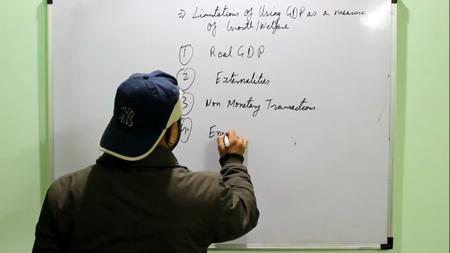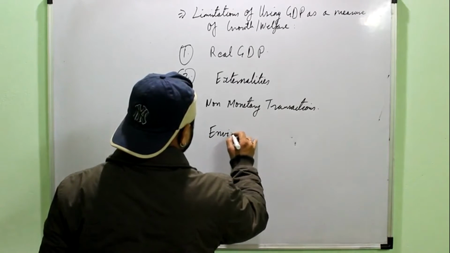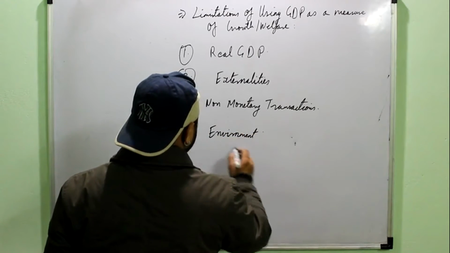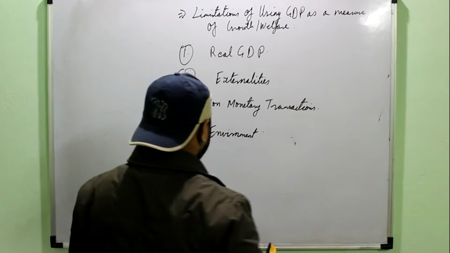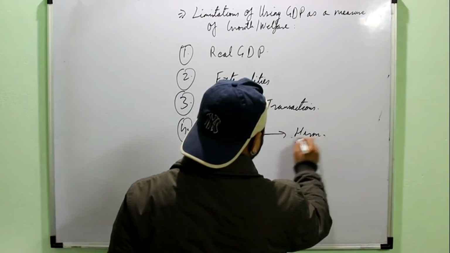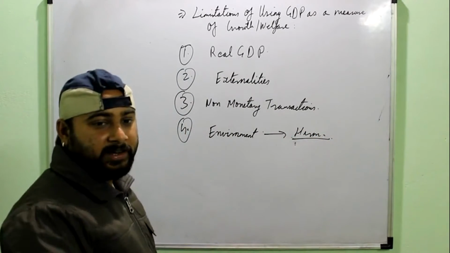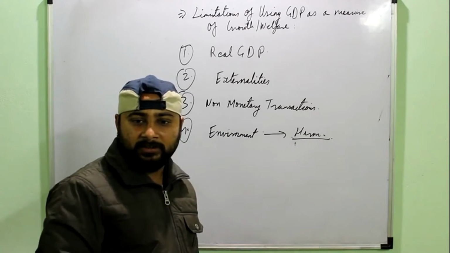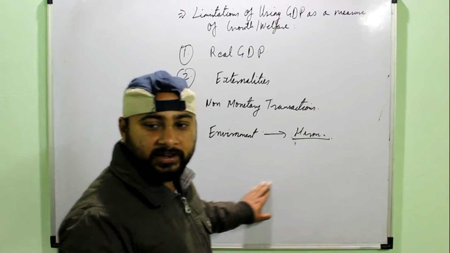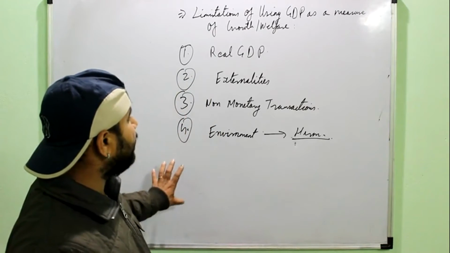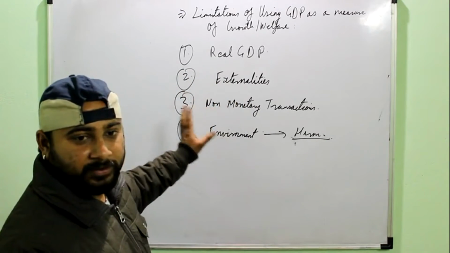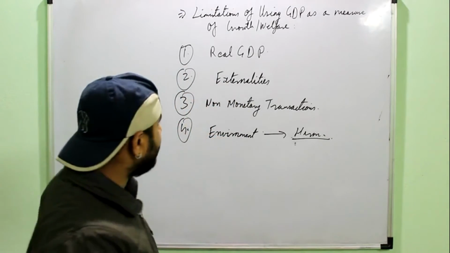Then fourth, it doesn't consider the environment. It may cause some harm to the environment, like setting up of industries can lead to more pollution: noise pollution, air pollution, water pollution. So these are also not counted under the GDP. So these are the four basic limitations of using GDP as a measure of welfare, and these may be asked in informal questions from you.